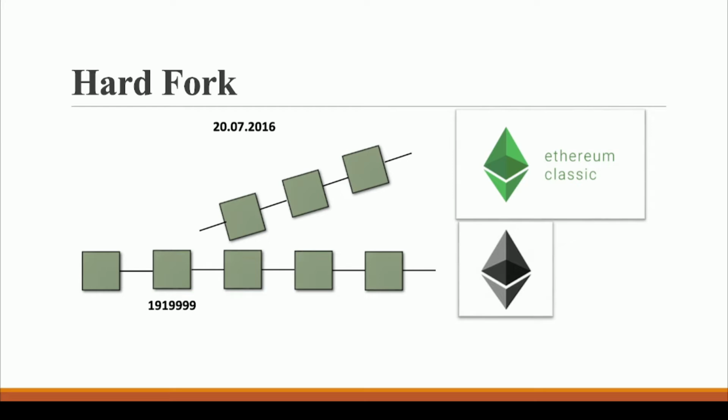And due to this, two blockchains were formed. One was the Ethereum blockchain, this core blockchain. This blockchain supported the upgrade of the smart contract, while this Ethereum Classic blockchain said, okay, I am not going to participate in this upgrading of the smart contract, so we will split from here. This process, where you can see that a single blockchain got split into two different blockchains, is actually called a hard fork. But you have to understand much more about this because there is another term also, called soft fork. We will talk about soft fork in the next video. In this video, let us understand what a hard fork is all about.